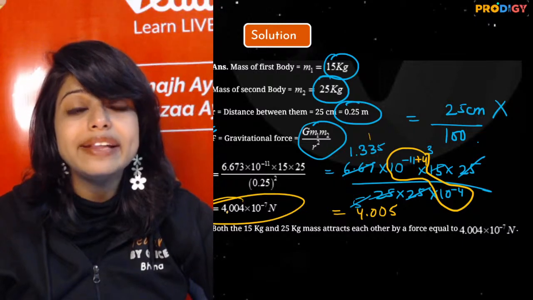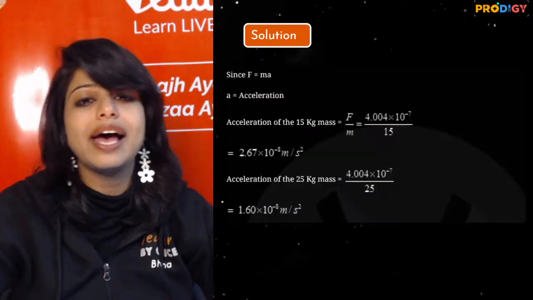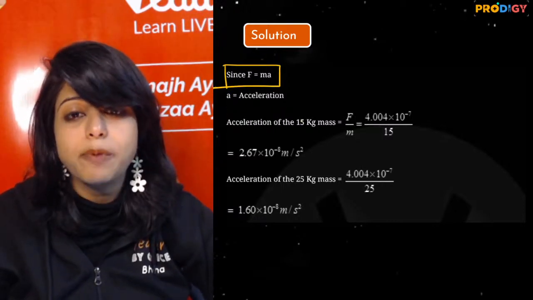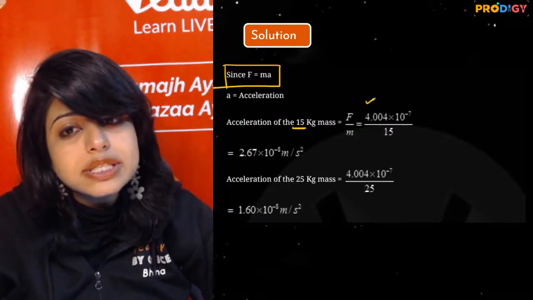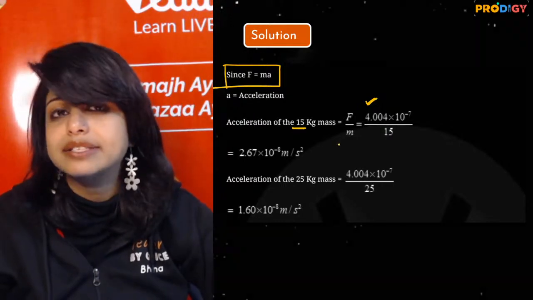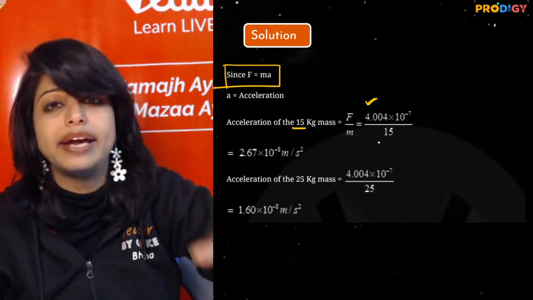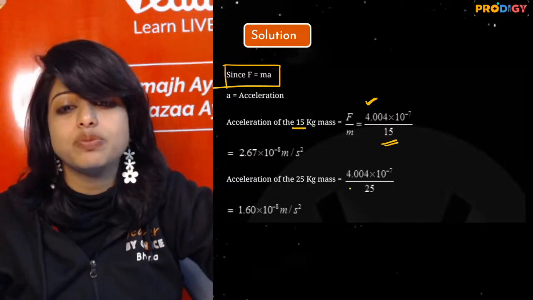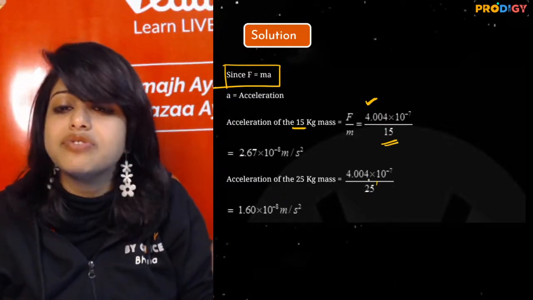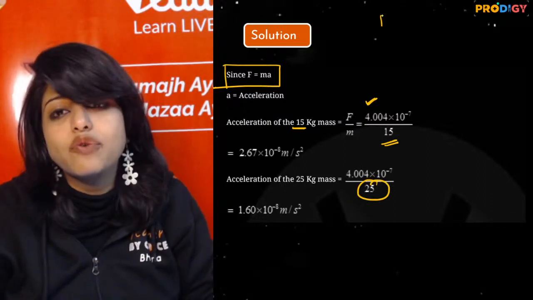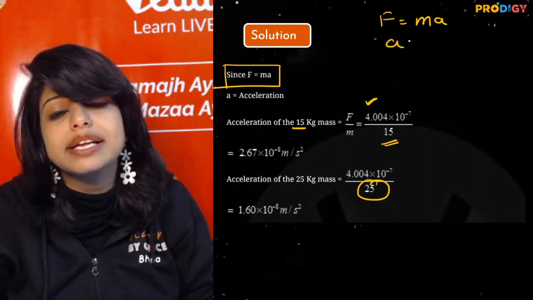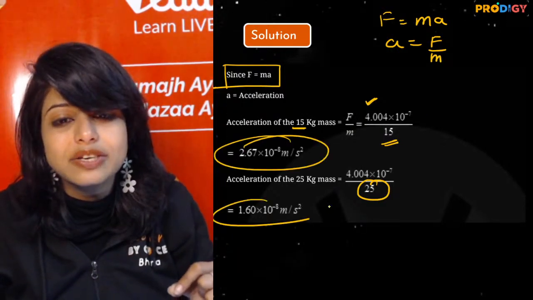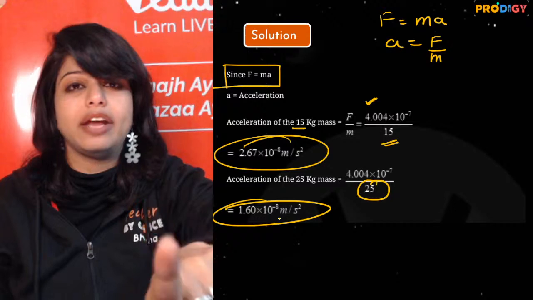Now to find the acceleration of both the bodies, I have to take each body one at a time. So mass of first body was 15 kg. The force is same, but I have to find the acceleration for 15 kg. So I'll divide the force with 15. For the second body, it is going to be for 25 kg. So I'll divide it by this. So my force is equal to ma. My acceleration will be force upon m. And hence we see that the acceleration for the two bodies is different depending on the masses.